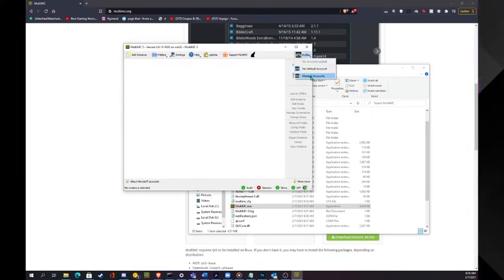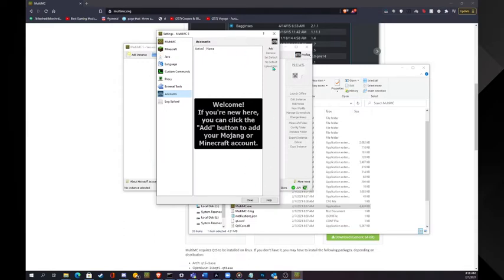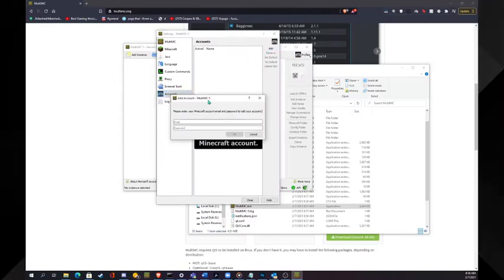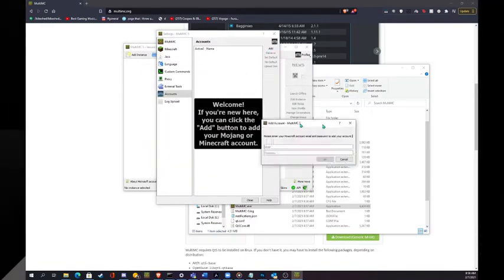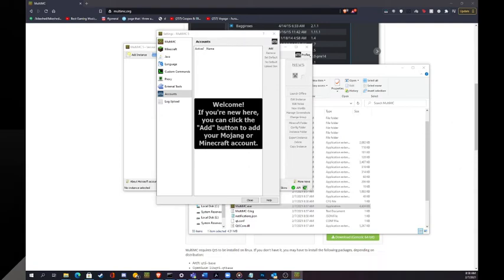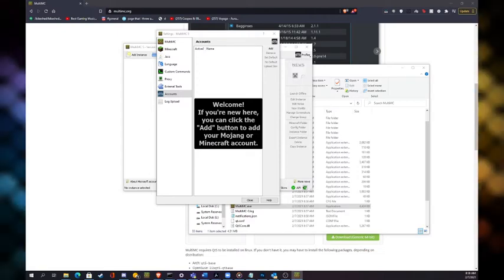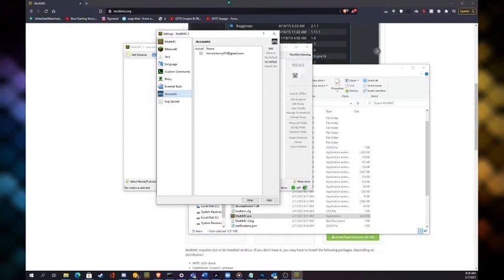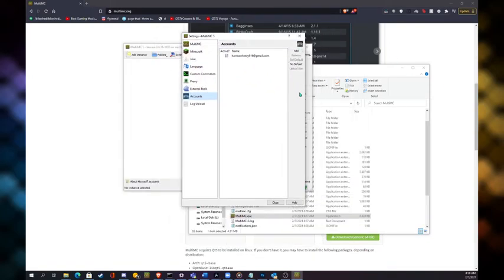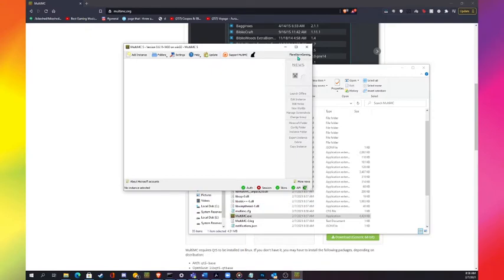Now you can add an account. So we'll just click add. And now you sign in. So yeah, I'm going to quickly just do that. And so now I've signed in, and you just click close. You see now it's got the right account here.